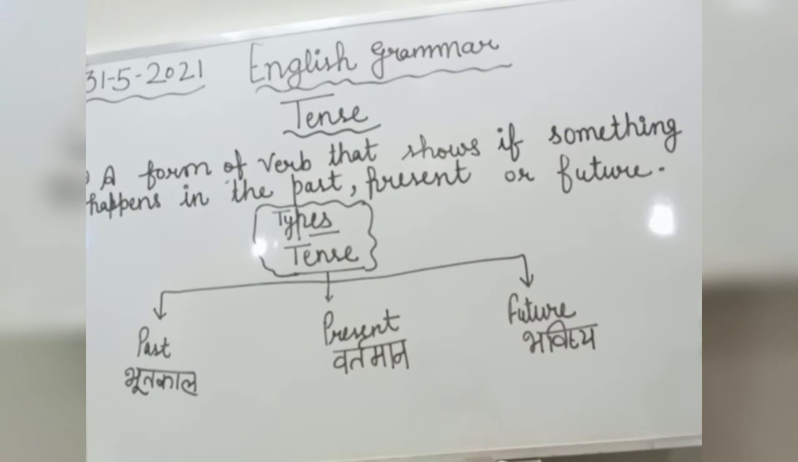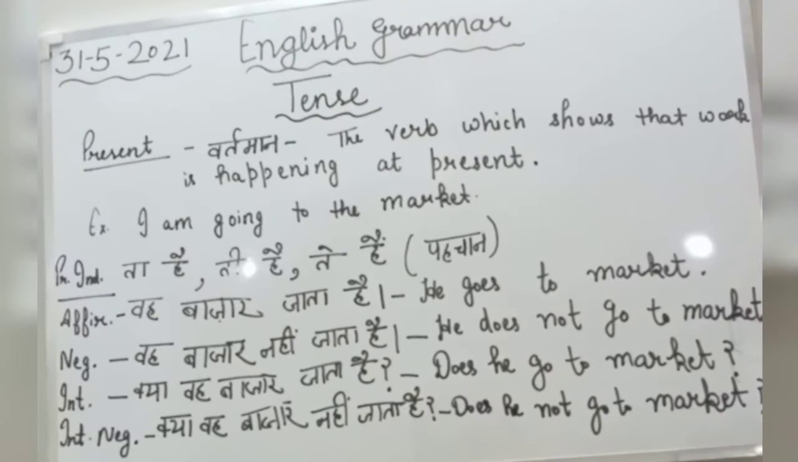Now here are some types of tenses. There are three types of tenses. Present, meaning of present is vartaman kal. Past, meaning of past is bhutkal. Future, meaning of future is bhavishya kal.